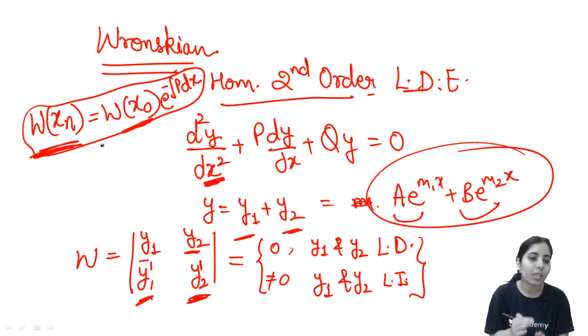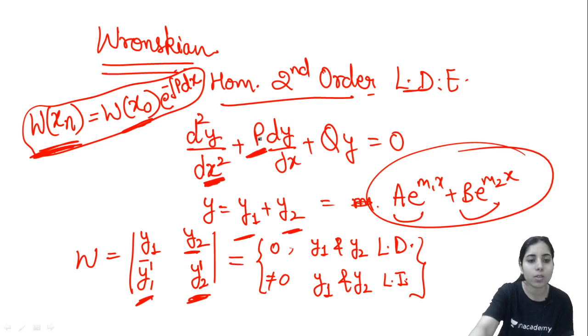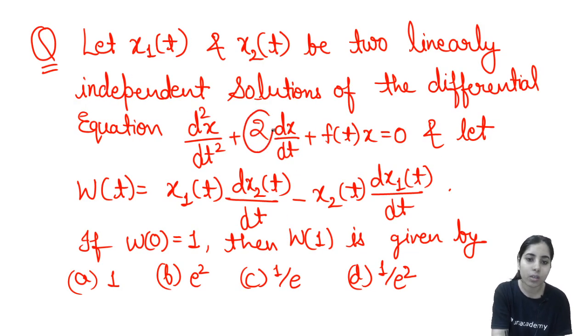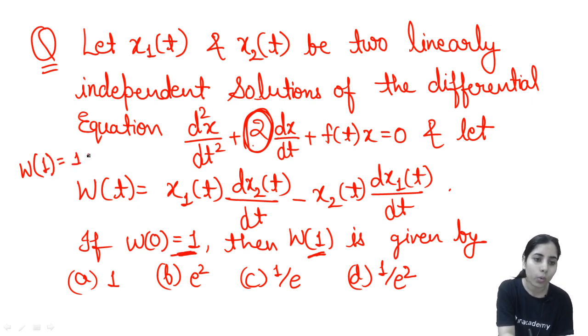So the formula is: Wronskian's value at the higher value of x is equal to Wronskian value at the lower value of x, times e to the power minus integration p dx. What is p here? It is the coefficient of dy by dx. What is p here? 2. So, Wronskian's value at 1 will be equal to Wronskian value at 0, that is 1, into e to the power minus integration 2 dt, since the differentiation here is with respect to t. So it's going to be e to the power minus 2t.